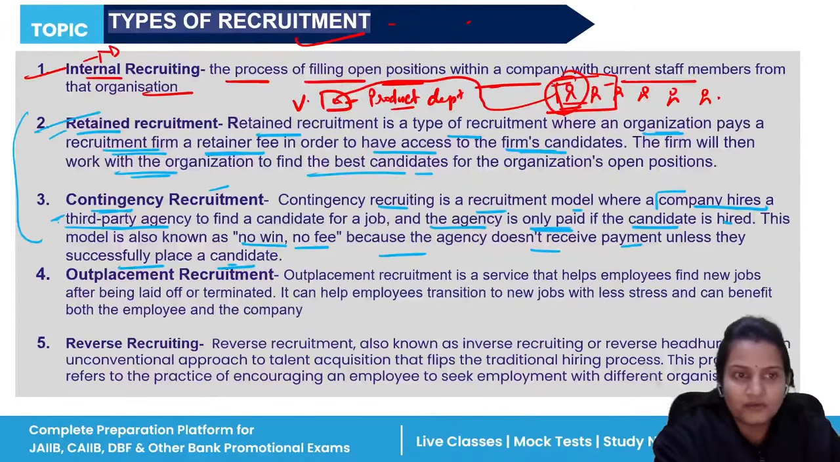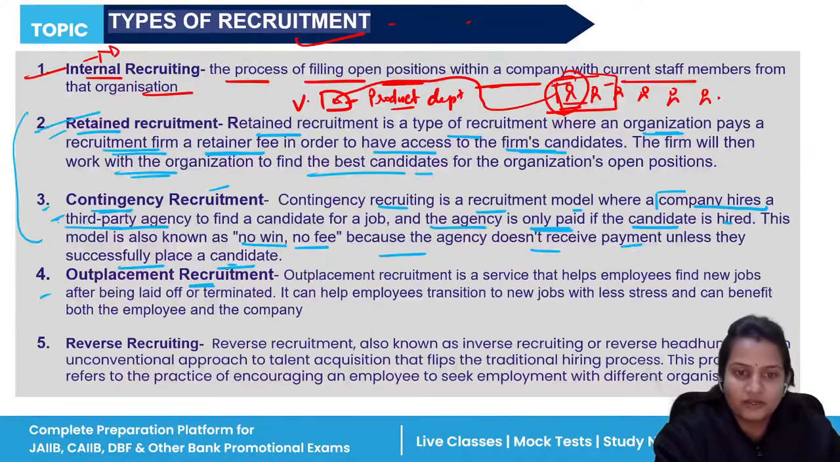In retained recruitment, what happens? The recruitment firm will ask for the retainer fee. They will tell the organization that they have searched for these candidates, and you can see them. If they are good for your organization, only then can you hire them. Whereas in contingency recruitment, what happens? They will only get the fee once they have given you the candidate.